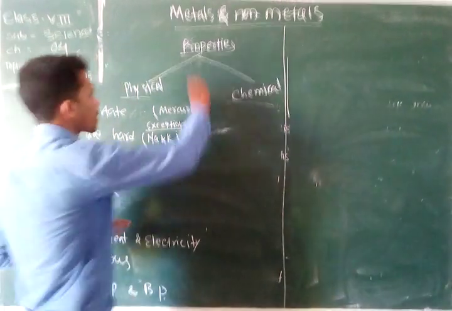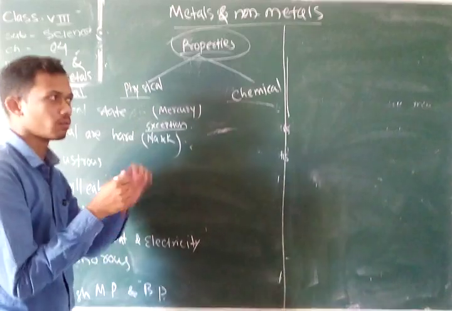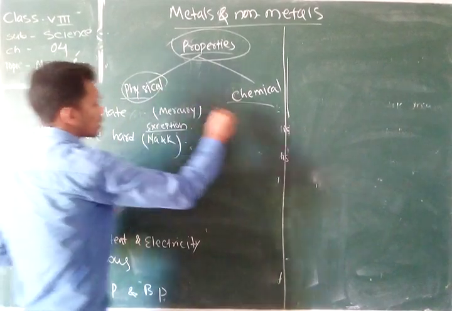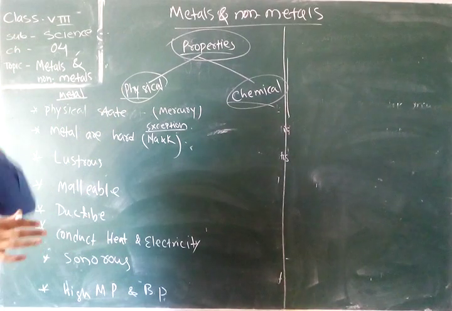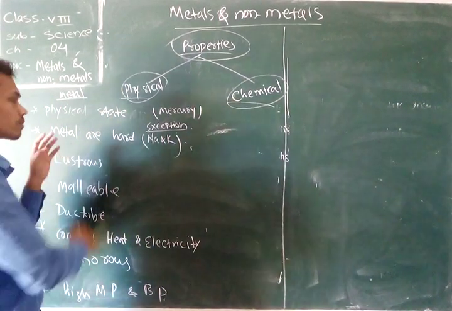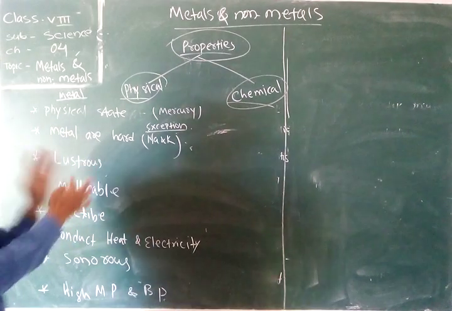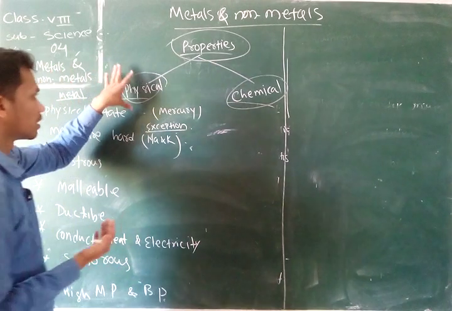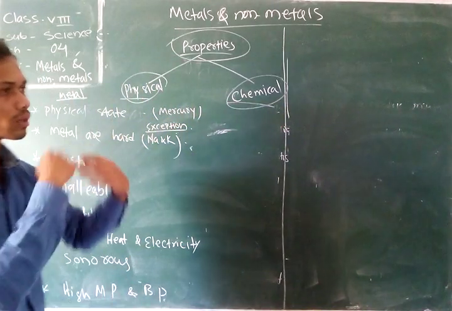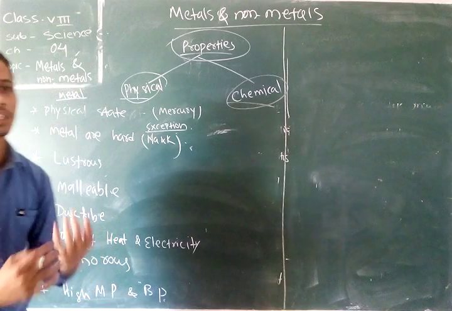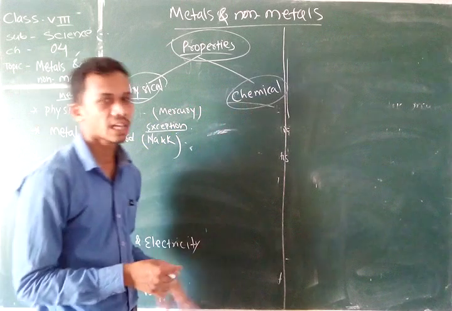Here we discuss the properties of metals and non-metals. Properties may be of two types: physical or chemical. So what is a physical property? Under physical properties, we discuss the state of the object, the color of the object, and the hardness or softness of the object. After that, the melting point and boiling point of the object can also be discussed under physical properties. The chemical properties describe the manner in which a substance reacts with other substances, such as acid, base, or water. All these discussions belong to chemical properties.